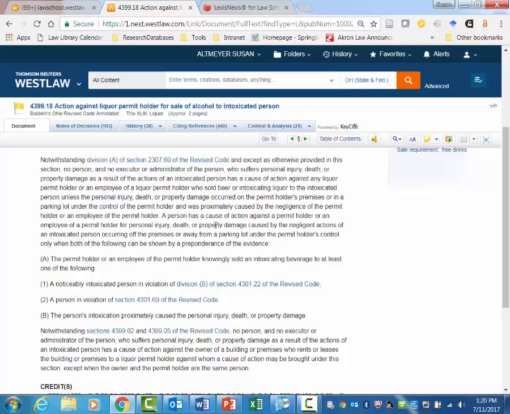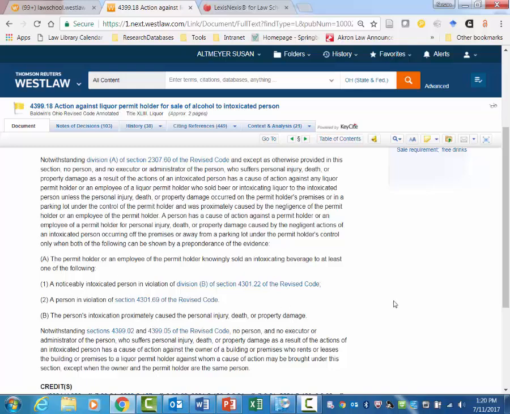It says here pretty much what I read in the Ohio jurisprudence article. The permit holder or employee of the permit holder has to knowingly sell the intoxicating beverage either to a noticeably intoxicated person or a minor, and the person's intoxication has to proximately cause the injury. So we notice a couple of things here.